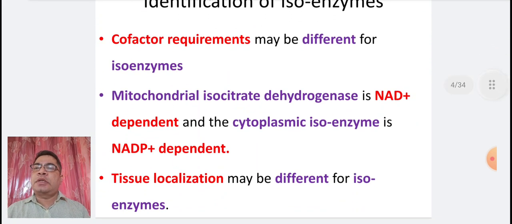The next point is cofactor requirements may be different for isoenzymes. Next point is mitochondrial isocitrate dehydrogenase is NAD plus dependent, whereas cytoplasmic isoenzyme is NADP plus dependent. Next point is tissue localization may be different for isoenzymes.